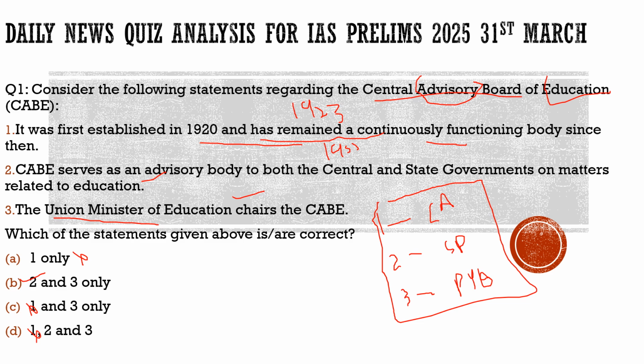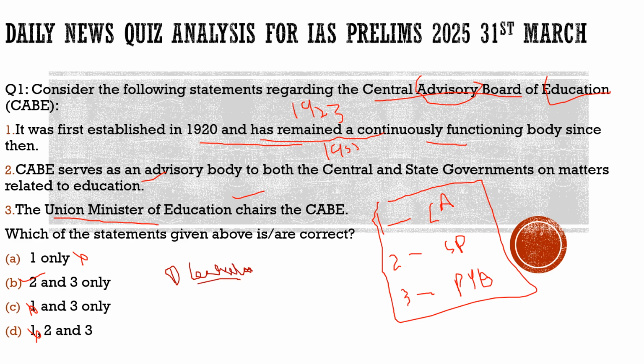The second thing in the centralization part itself was about the Central Advisory Board of Education. As we sorted this question out, we found that it is an advisory body which serves the center and the state governments on matters related to education.